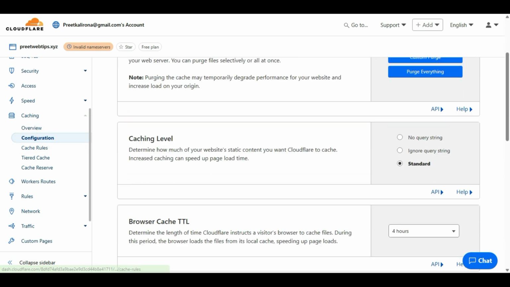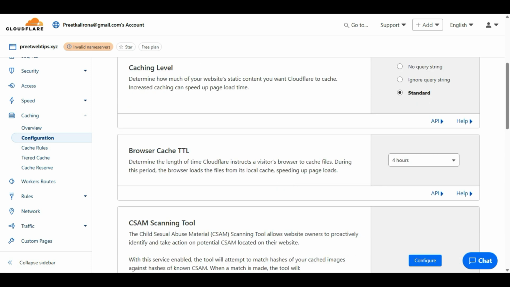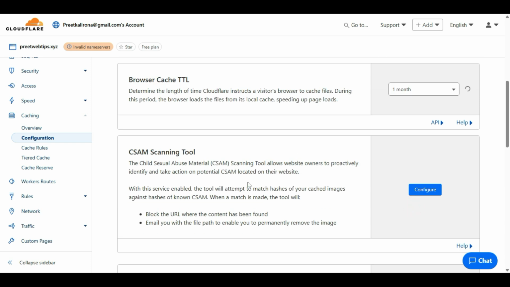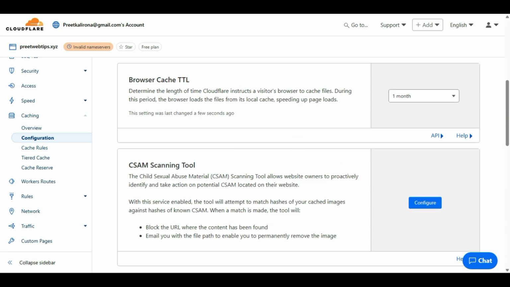Configuration. Scroll down, browser cache TTL. Make sure you set it to the maximum you have: 1 day, 5 days, 10 days, 1 month. This will preserve the browser cache. So if I visit your website today and visit again after 10 days, I will feel the speed optimization, because I have already visited those pages.